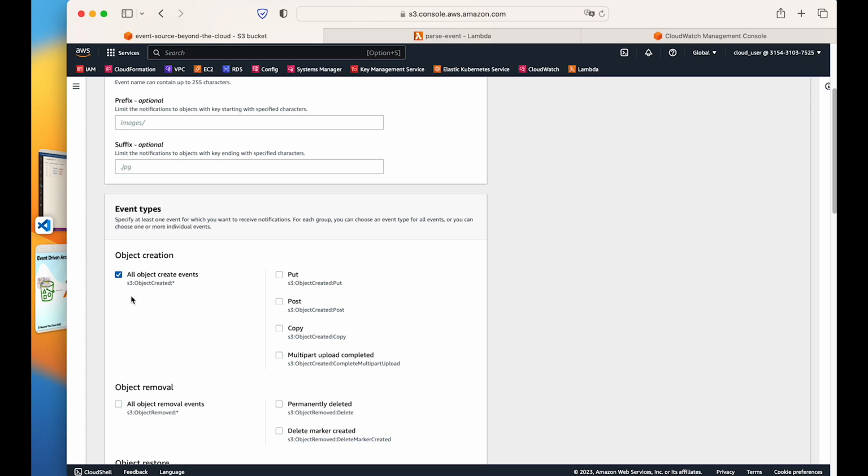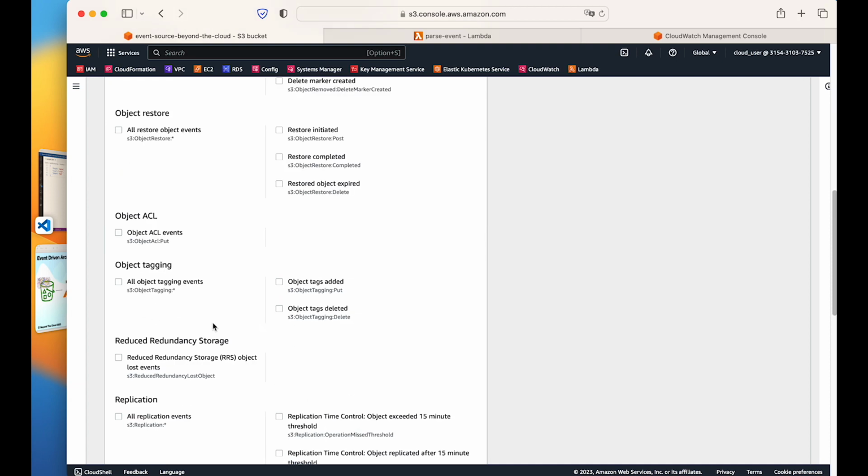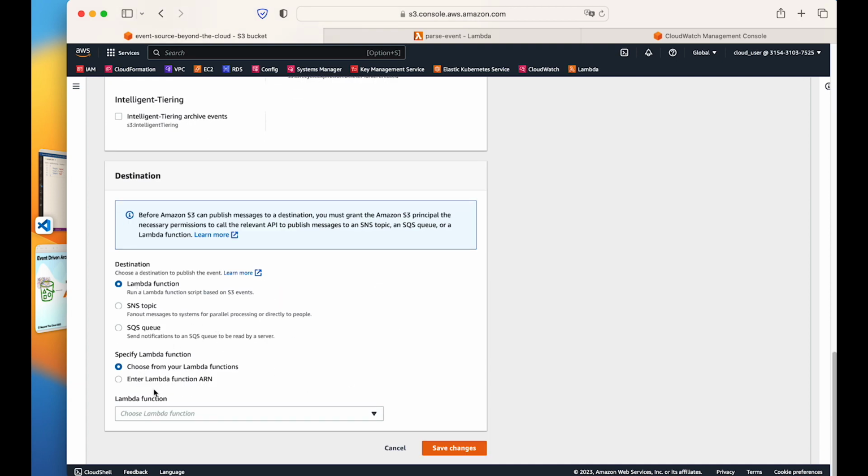You can give a specific object create like the put object or post or copy or multipart. Right now we will select, to make it simple, all object create event. And I will select the Lambda function, and we can see that choose from your Lambda function, and I will click here, and we can select our parse event Lambda function and then save changes.